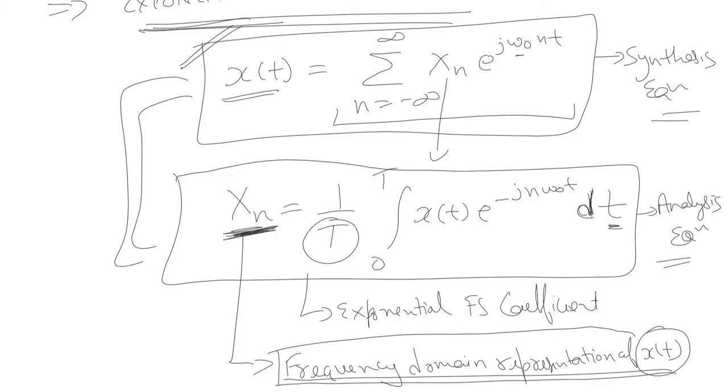We can clearly see from this mathematical expression that each Fourier series coefficient corresponding to different values of n is associated with a complex sinusoid with a different frequency. So with the change in n, the frequency of this complex sinusoid will also change. So we can say this is nothing but the frequency domain representation of the time domain signal x(t).